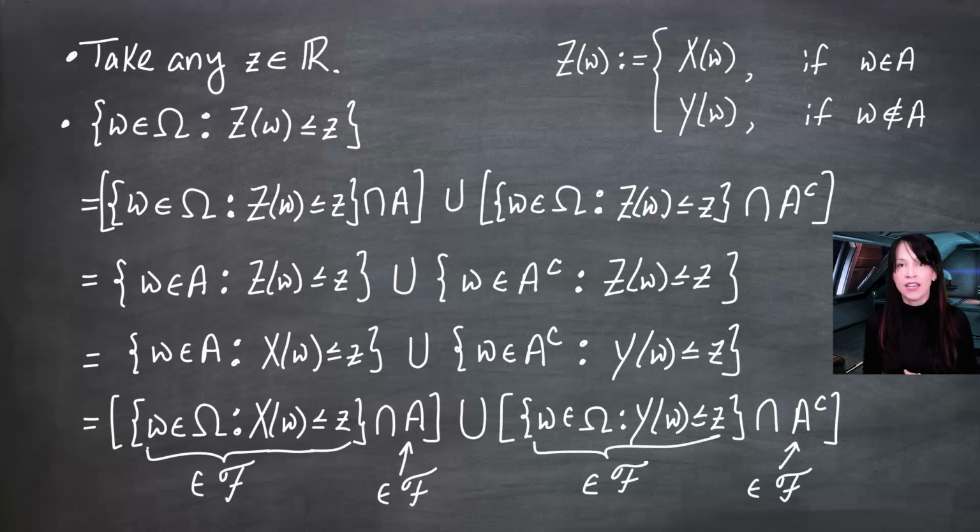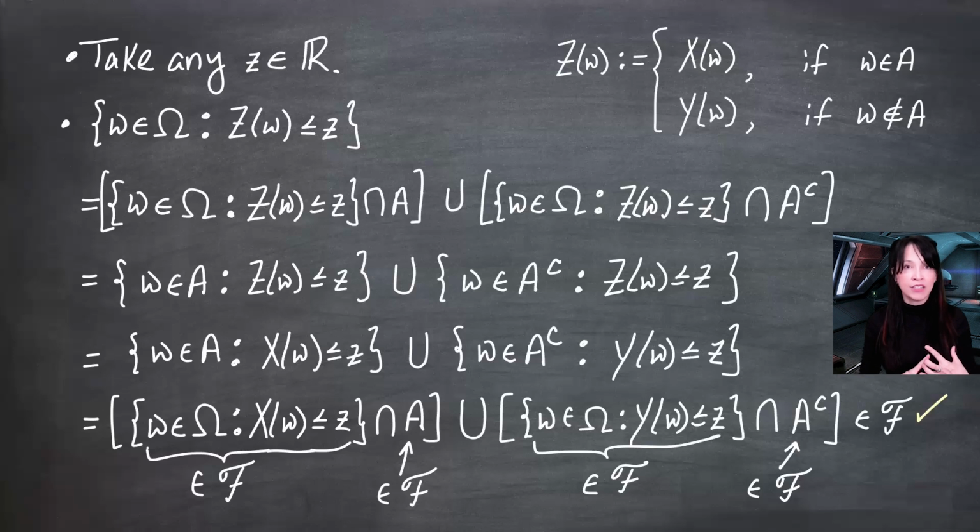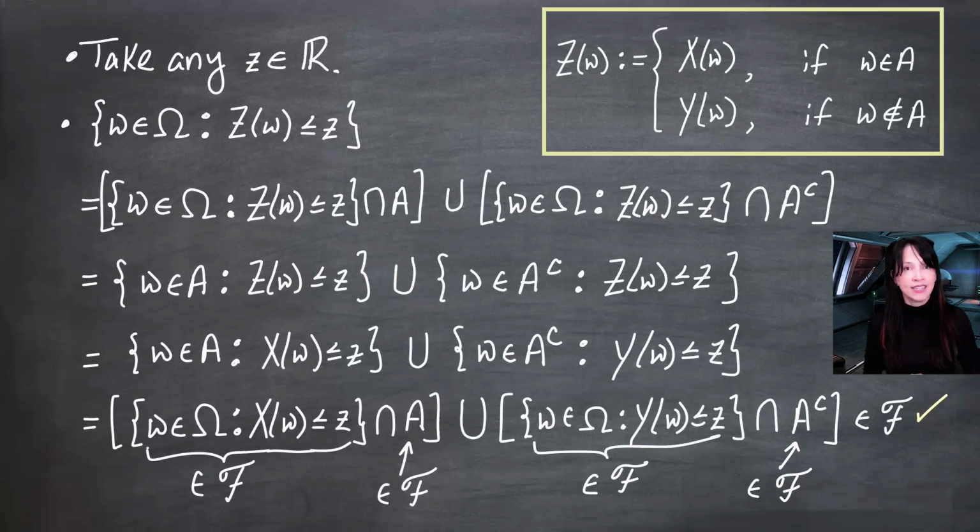So if A was in F, A complement was in F. So all of this, we've got just some finite unions and intersections of sets in F, which is again in F. So we're done. We have shown that if you take a random variable X and a random variable Y and a set A in the sigma field and define a new random variable like this, it is in fact a random variable.